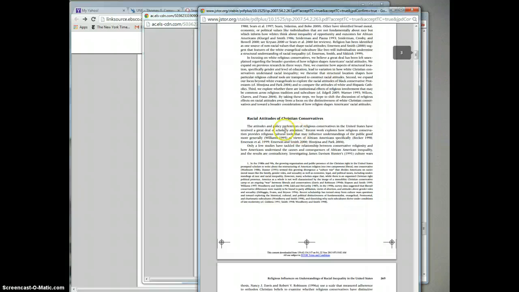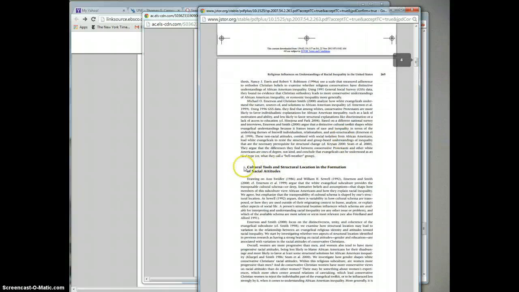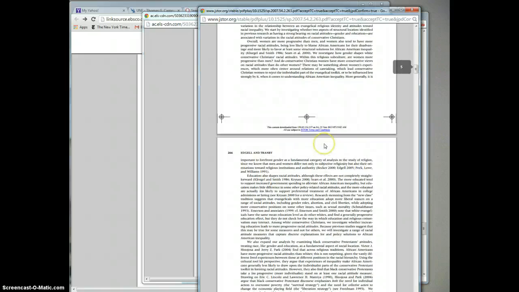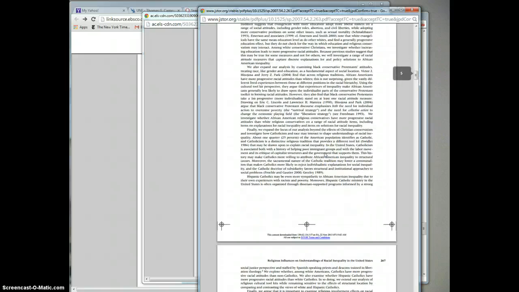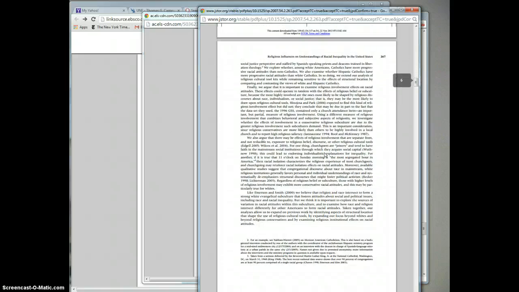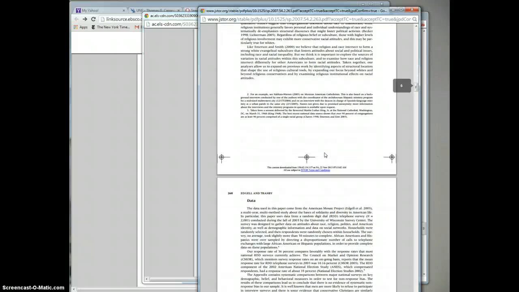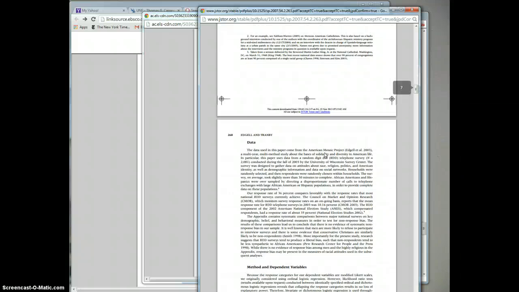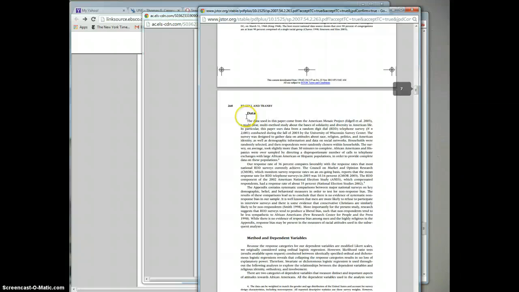All right, this is one of their themes: racial attitudes of conservative Christians. Another theme is cultural tools in the structural location and formation of racial attitudes. That's a whole other area to look at. All right, they have 2 themes there, and that's a really long theme. So that's their 2 main themes. Then they start talking about their research.